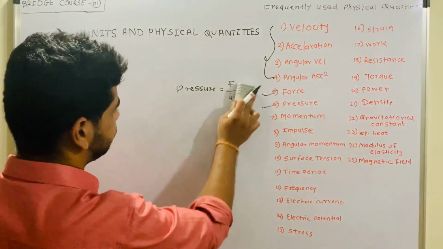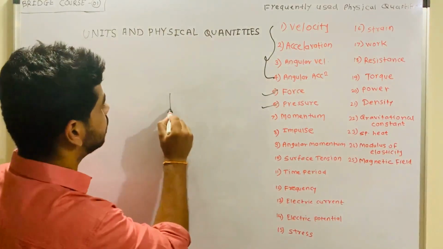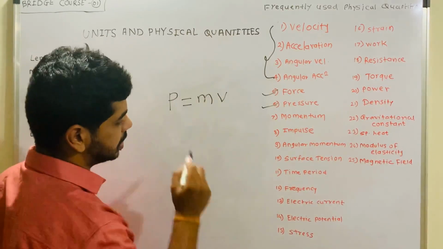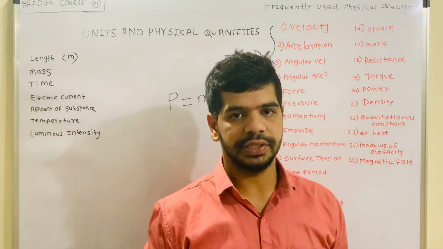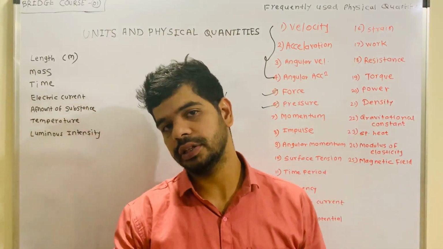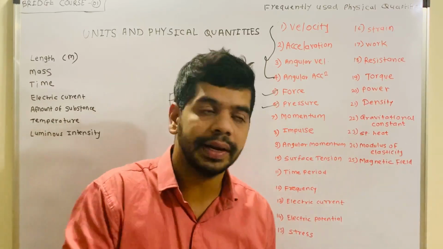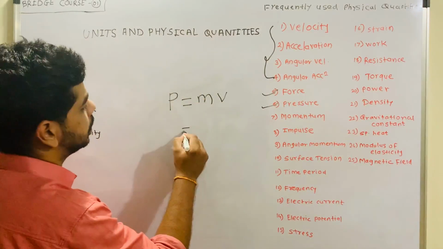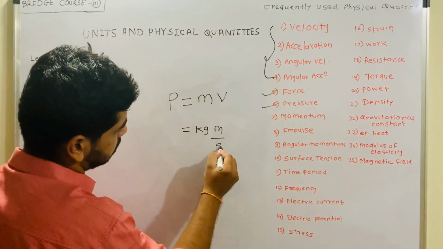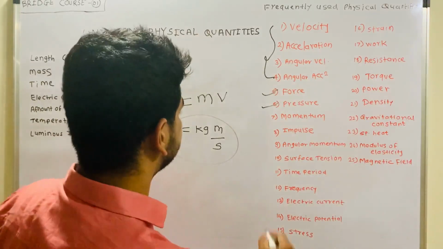Now momentum. We can generally denote momentum as P. Momentum is nothing but the product of mass and velocity. If we write the product of mass and velocity, we can call this physical quantity momentum. You can also write its unit. Mass is kg, velocity is meter per second. So kg meter per second will be the unit of momentum.